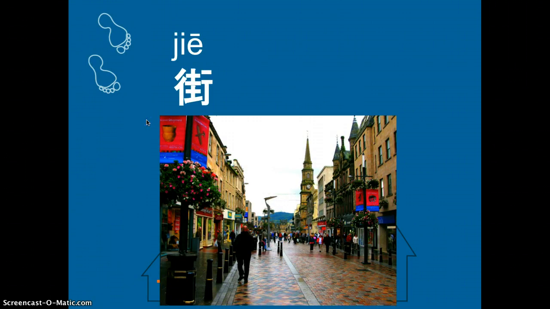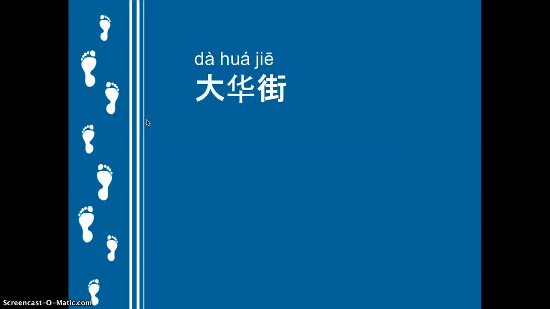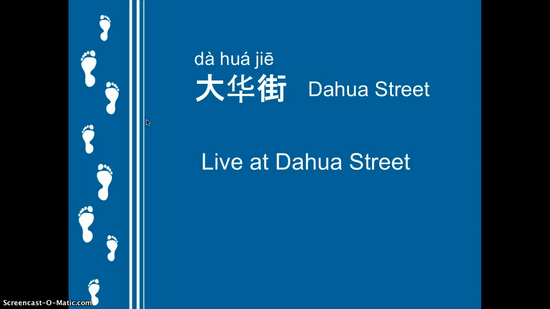And this one, 街, means street. So like 大华街, it will be 大华 street. So how to say I live at 大华 street? That would be 住在大华街. If I put a person, like I or me, I live at 大华 street, that would be 我住在大华街. Or she lives at 大华 street, that would be 她住在大华街.